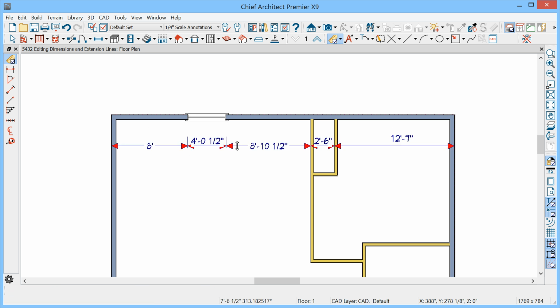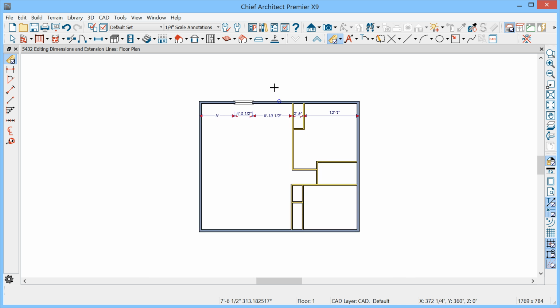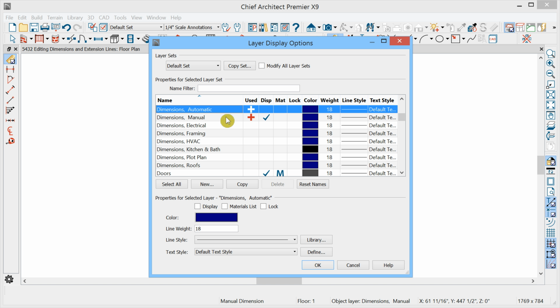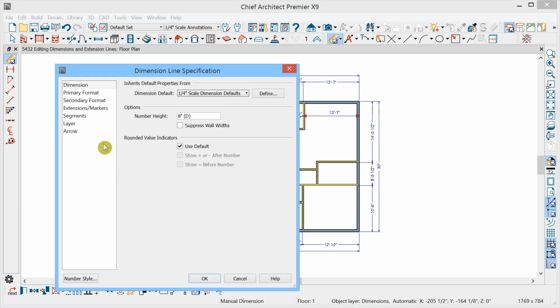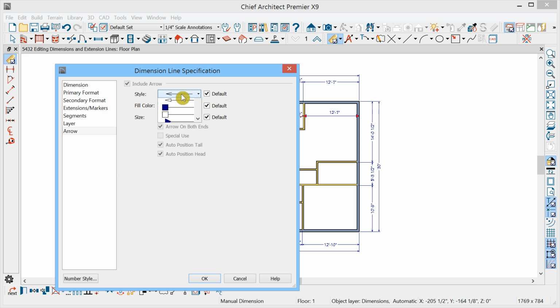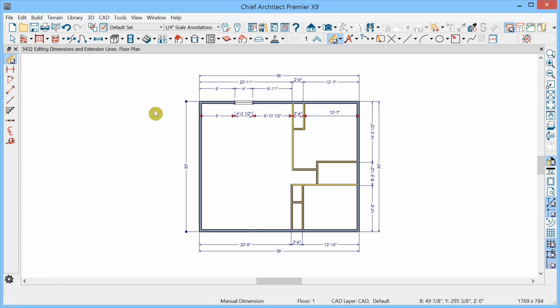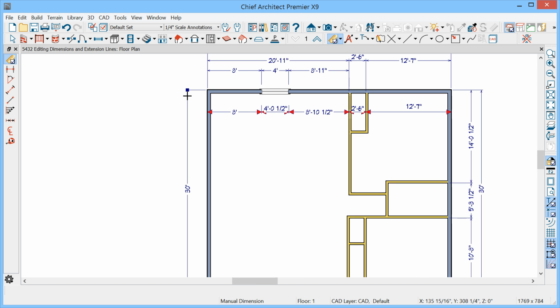And now let's move this selected dimension inside the building. I'll press Escape to deselect it, and we'll restore our automatic dimensions. I'll go to Display Options, find the Automatic Dimensions layer and display it, and these dimensions we had at the beginning are now back. I'll select this automatic dimension and open it. So I'm essentially editing it now. Let's just go to the arrow panel and choose a different arrow style. So this one dimension has been edited in some manner.